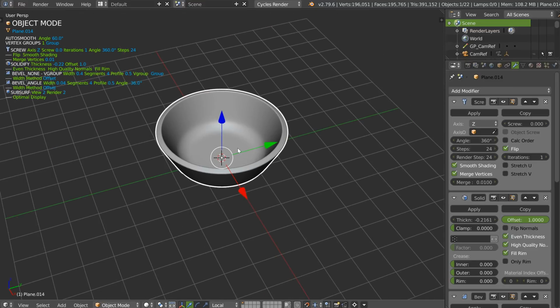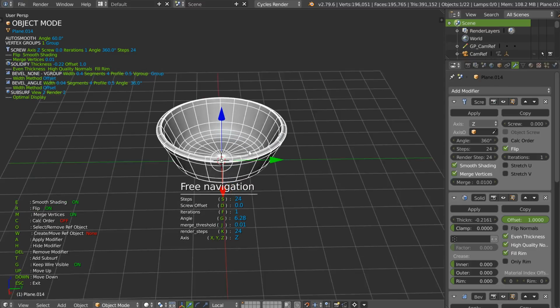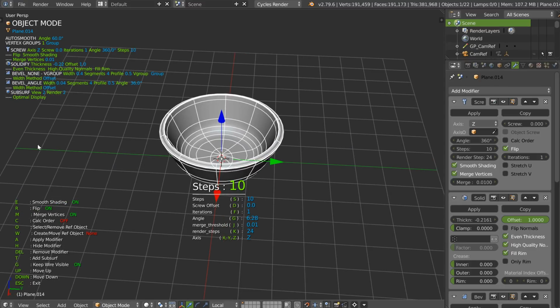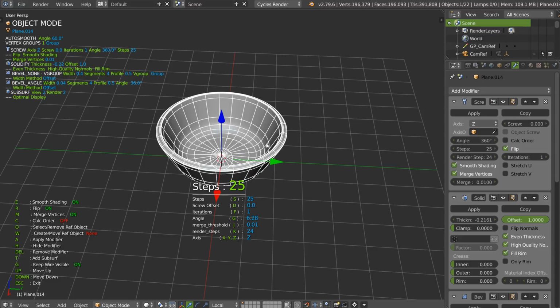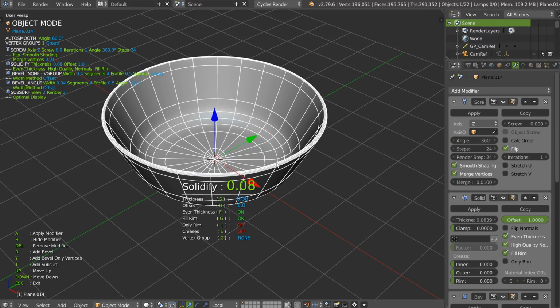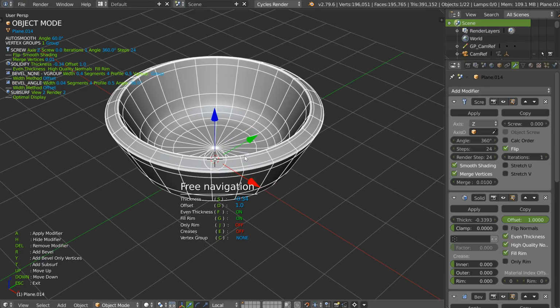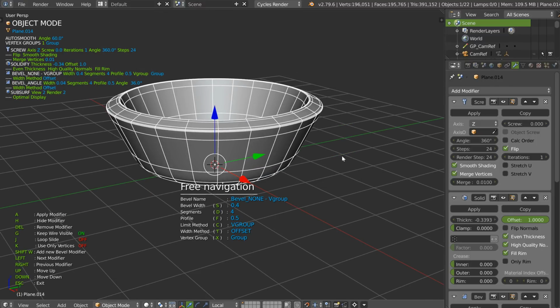And it's okay. If I come back on the screw, I'm here, I can change whatever I want, or I can change this as I want. Up, like that. Or I can come back on the Solidify and change the value I want. Like that. So this is pretty simple.